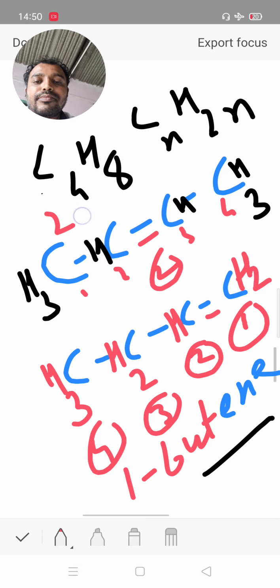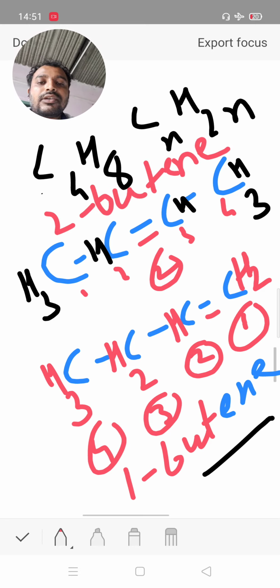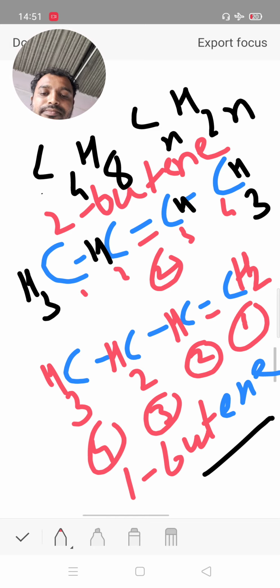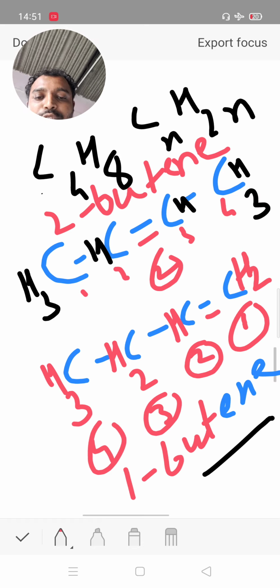Therefore its name is but-2-ene, or 2-butene. Both have different structures but the same molecular formula, so it is known as isomerism. Because the double bond is attached at a different position, it is named position isomerism.